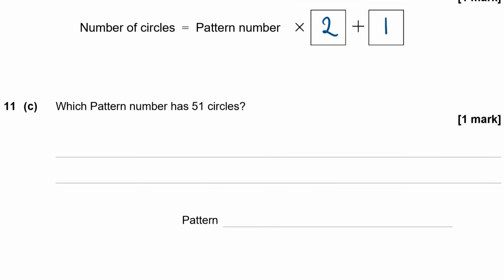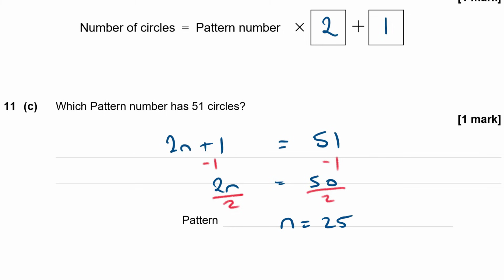Which pattern has 51 circles? Okay, so if the nth term is 2n plus 1, like we just talked about, and that is equal to 51, we can solve that like a linear equation. Subtracting 1 from both sides is going to give me 2n is equal to 50, and then dividing both sides by 2 tells me that n is equal to 25, so it's the 25th pattern that has 51 circles.